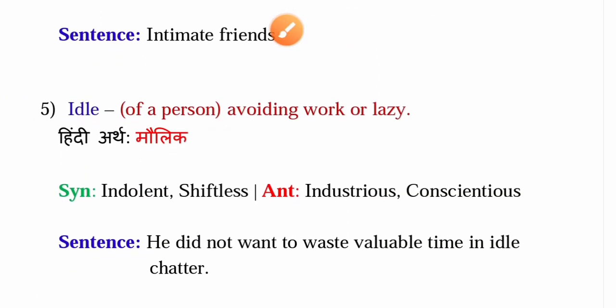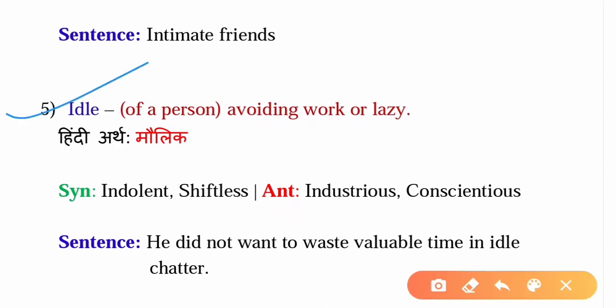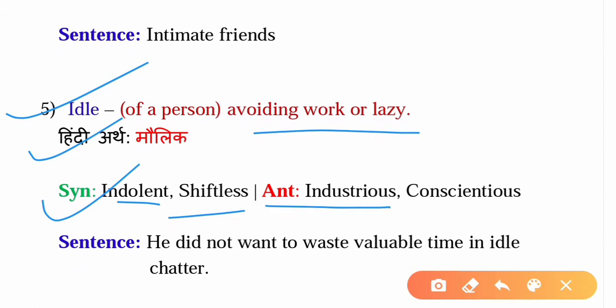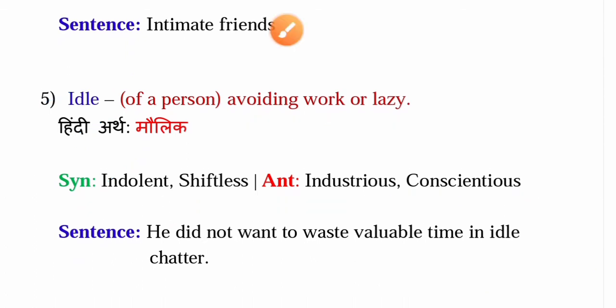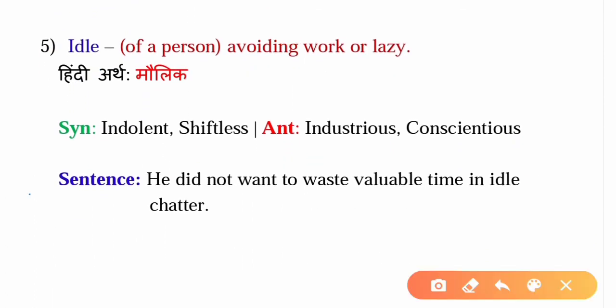The fifth and the last word is idle. It refers to a person avoiding work or lazy. The Hindi meaning for this word is maulik. Synonyms are indolent and shiftless. The antonyms are industrious and conscientious. The sentence that can be formed from this word is: he did not want to waste valuable time in idle chatter. So that's all for the words of the day. Let us get started with the session.